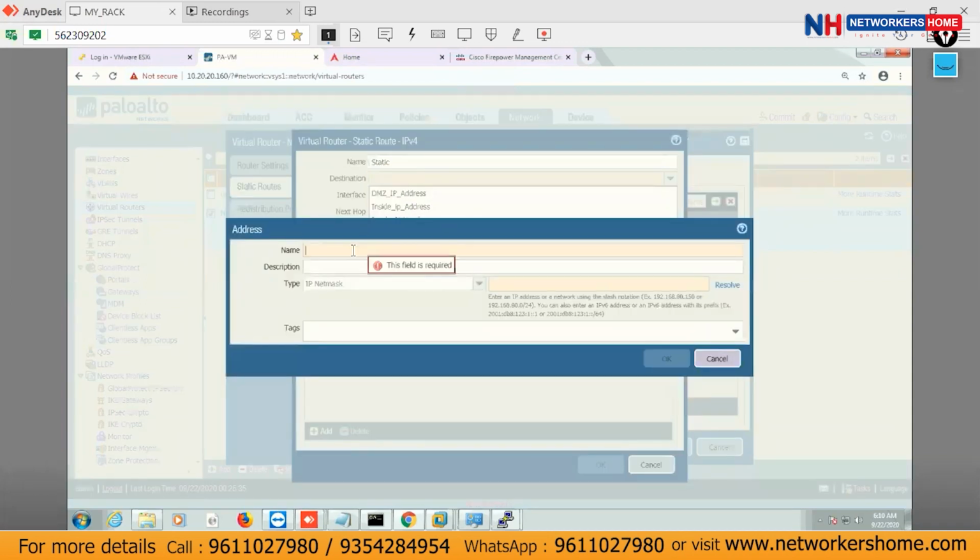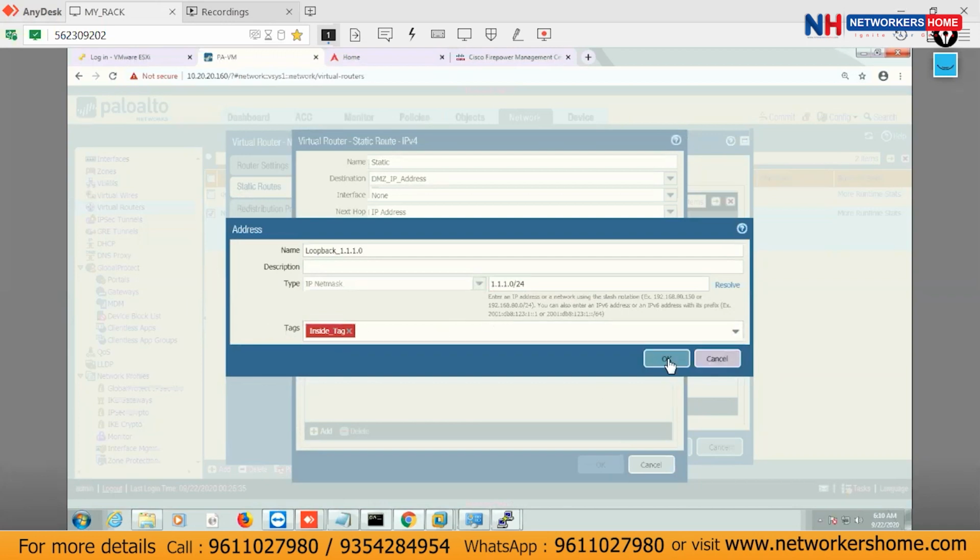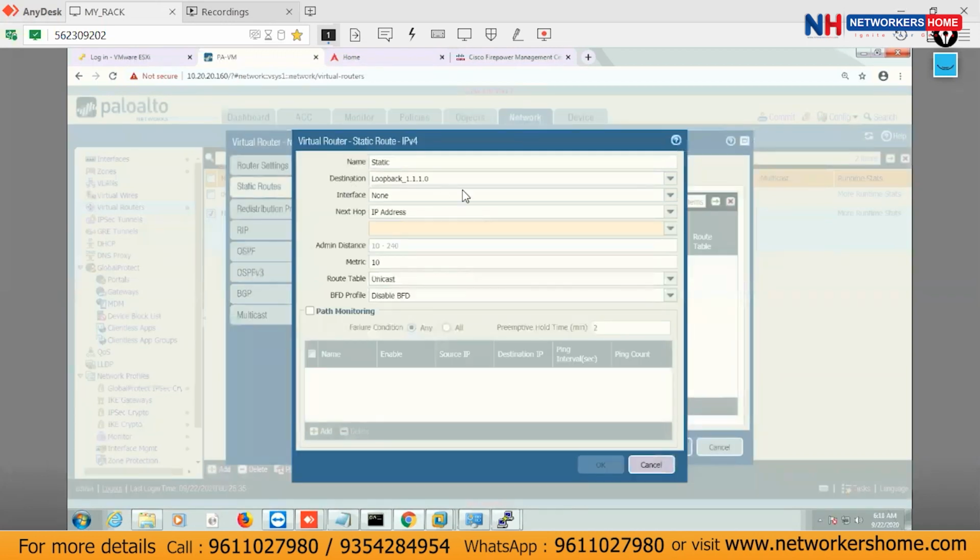So what is the object I'm talking about here? For loopback, I'm creating loopback 1.1.1.0. This is just a name because it will be easy for us, and just assign your network here, 1.1.1.0/24. Any tag, this is towards inside. If you want, you can mention that. So the destination is what? Loopback 1.1.1.0. Interface E1/1.